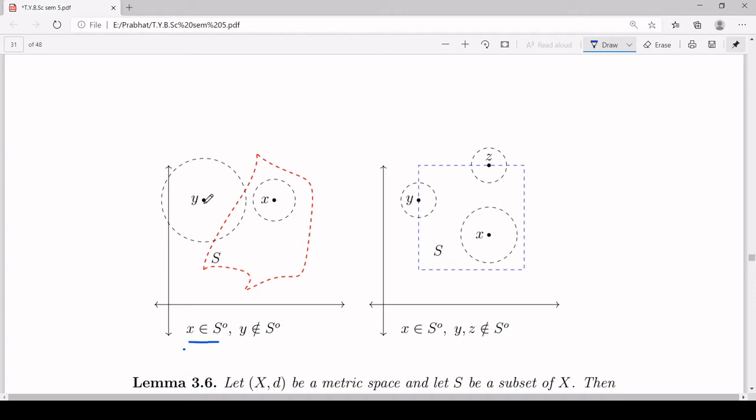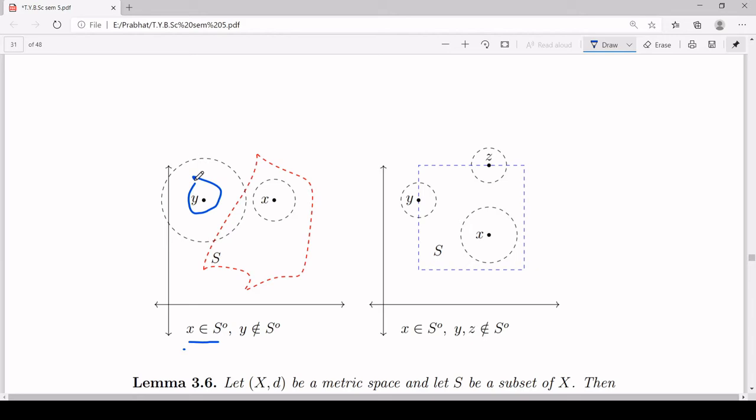For y, I have shown an open ball B(y, r) which intersects your S but does not lie totally inside S, and that will happen for any positive real number you take. If you take a very small r, your open ball B(y, r) will totally lie outside of your set S, and if you take some bigger positive r, it might intersect your set S but it will never lie totally inside your set S.